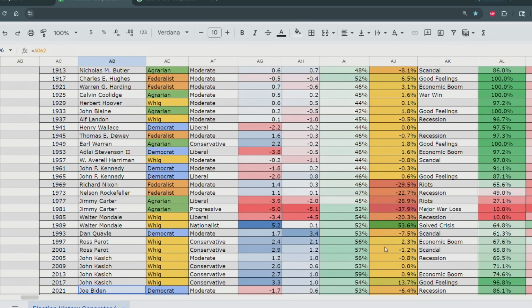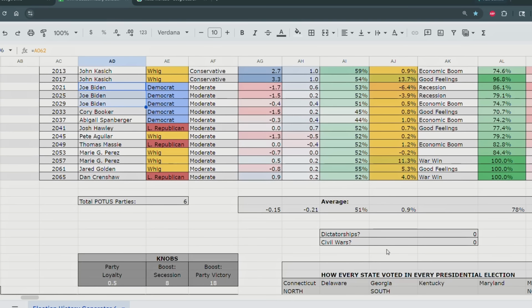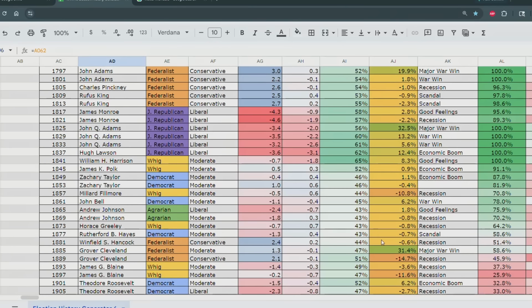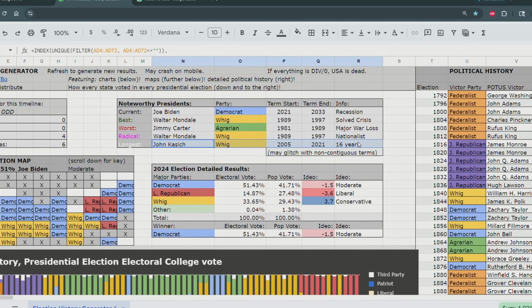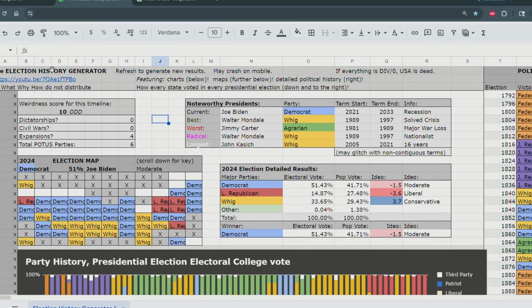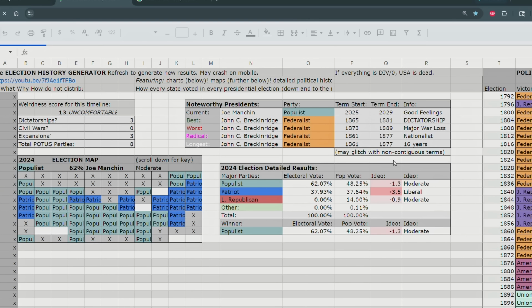What was I looking for? No dictatorships, no civil wars, just some weird stuff. Longest, yeah, we can see Walter Mondale. Oh, John Kasich, 16 years as president. That's a long time. But I guess it makes sense in this timeline.